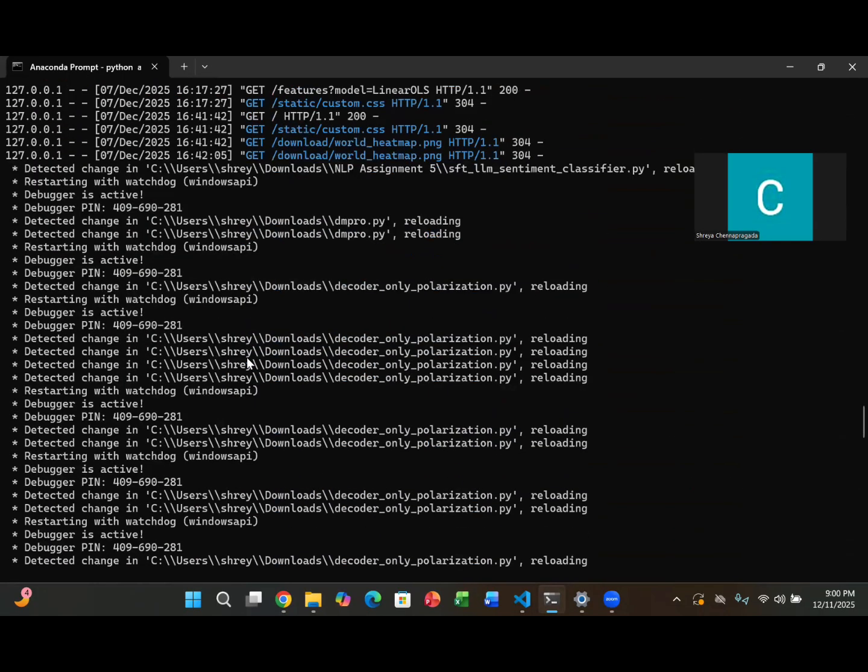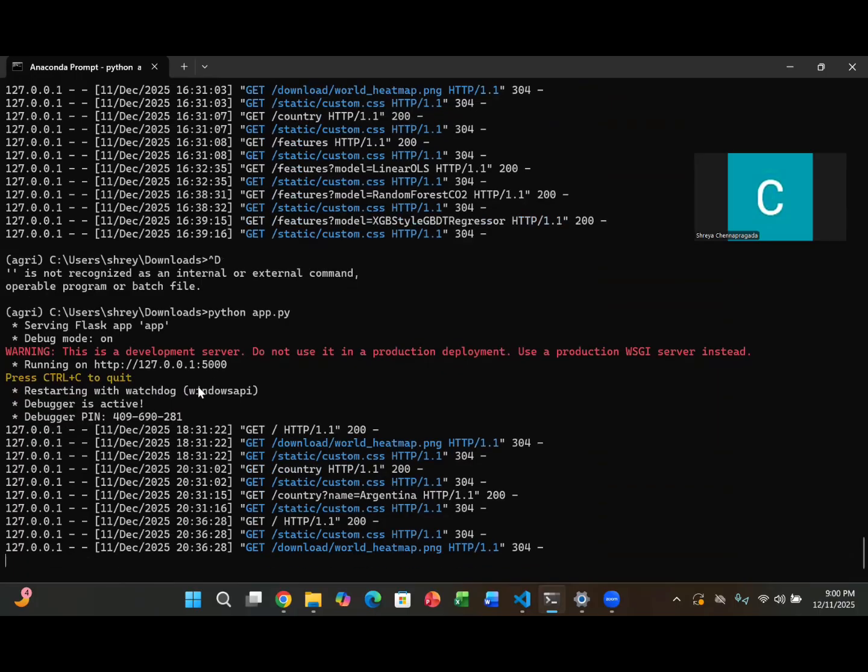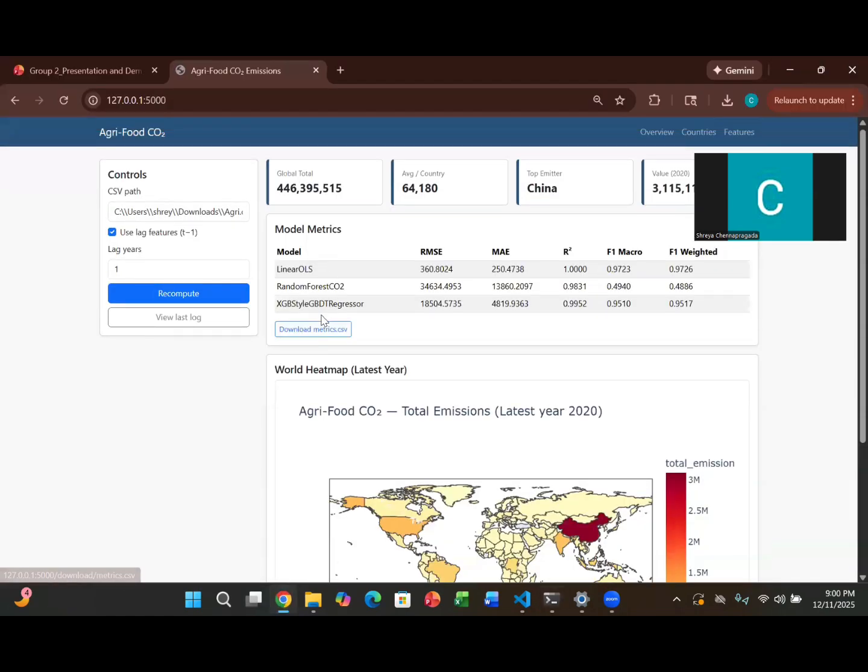Next, we start the Flask app with python app.py. This is the command line that we are using here, same in the Anaconda environment. And after that, it will open on the local host. So this is the local host that we are using. So this is how our dashboard looks right now. This is the overview page.